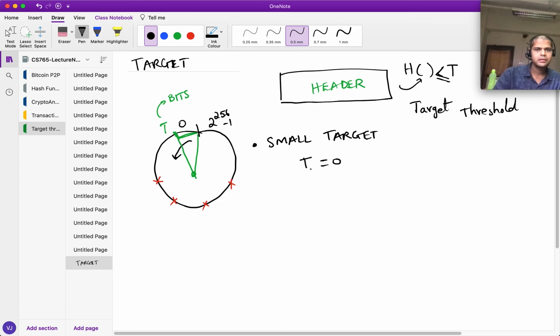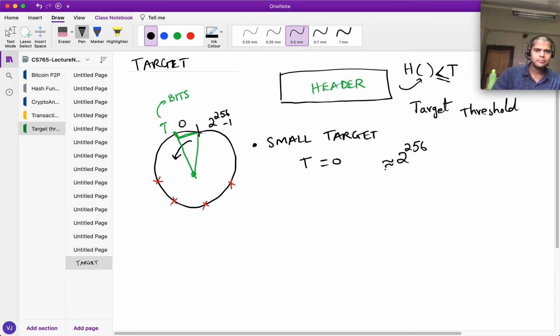So I say that the block header has to have a hash value equal to 0. How long is it going to take? You would have a really large number of trials to make, of the order of 2 to the power of 256 trials, which is a massive number. It would take forever, even if we had all the computing power in the world, just to generate a block. So that doesn't make sense.